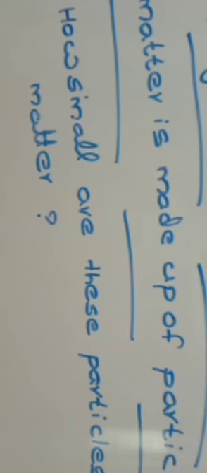Now the second point, how small are these particles of matter? We can do this by using a simple experiment. Here you can see 4 glasses filled with water. In the first glass you can see some more water than the other 3, but the other 3 are having an equal amount of water. Now I add 2 drops of food color into the glass which is having more water. Shake it well. You can see the water is red in color now.